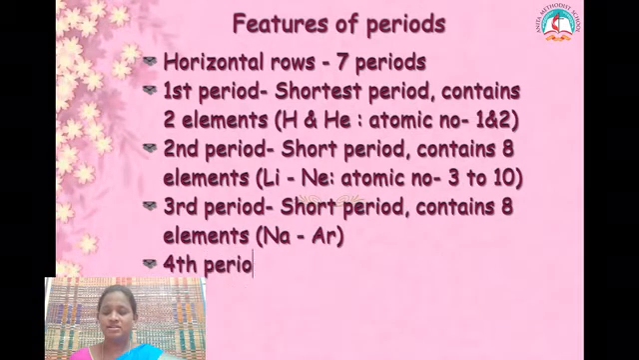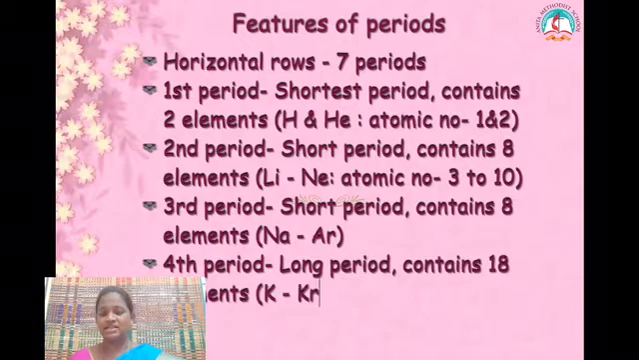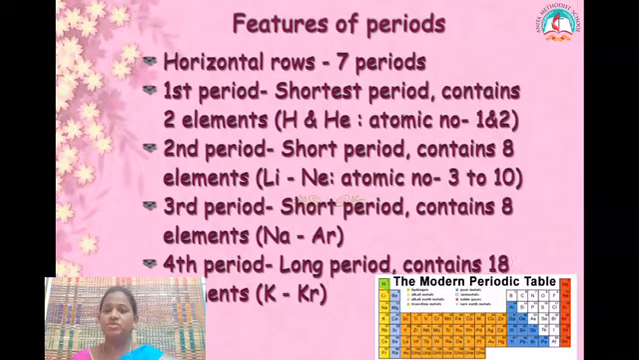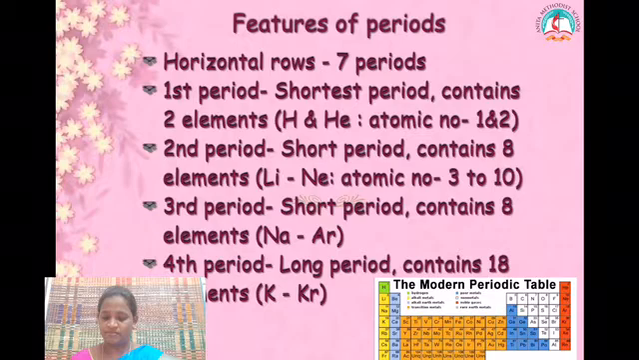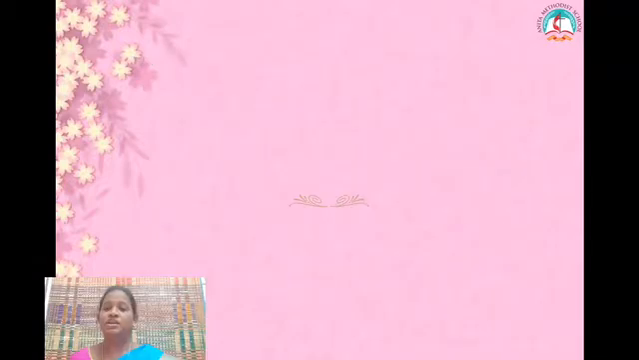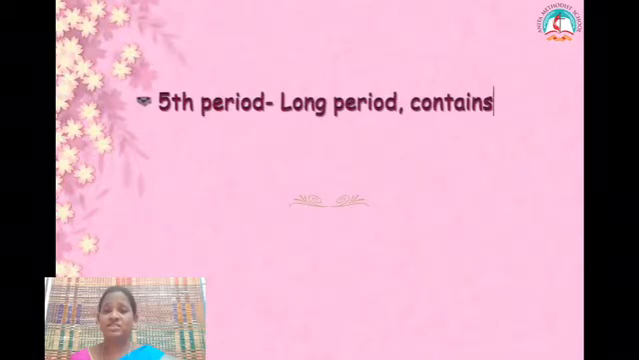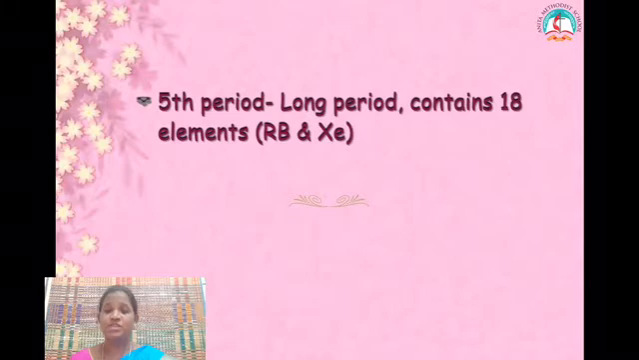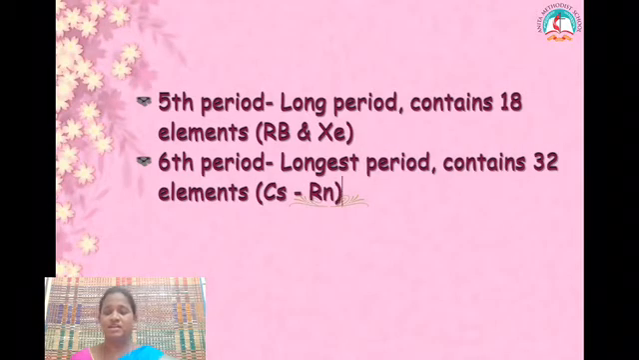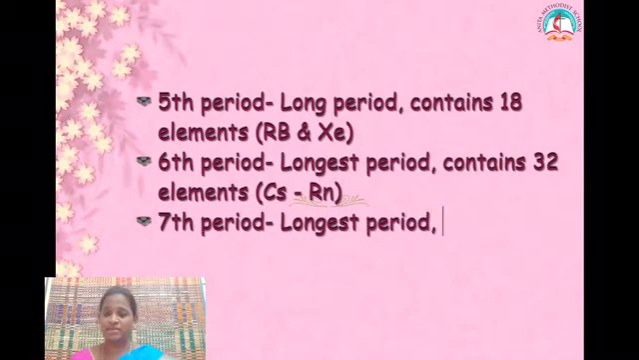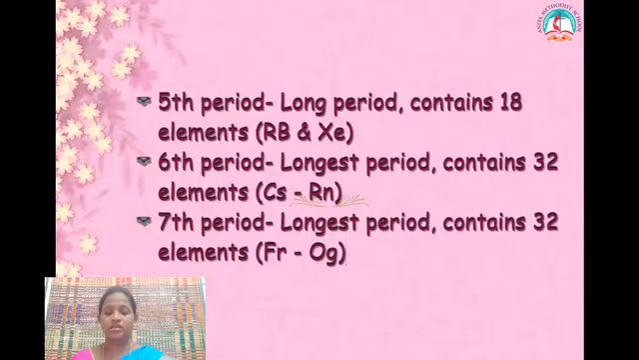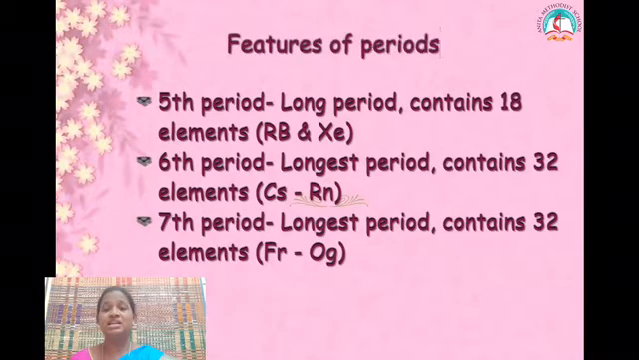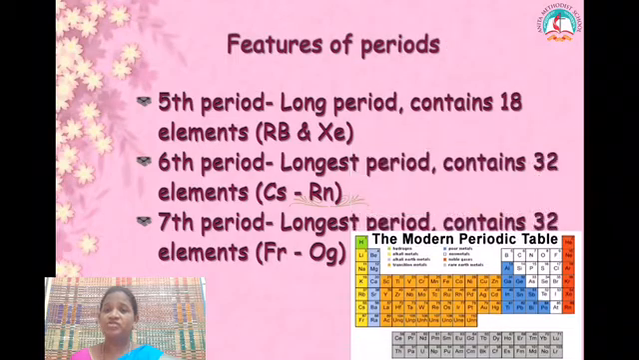The fourth period is a long period which contains 18 elements from potassium to krypton. The fifth period is also a long period which contains 18 elements from rubidium to xenon. The sixth and seventh periods are the longest periods which contain 32 elements. So that's about the features of periods. Let's see the features of groups.